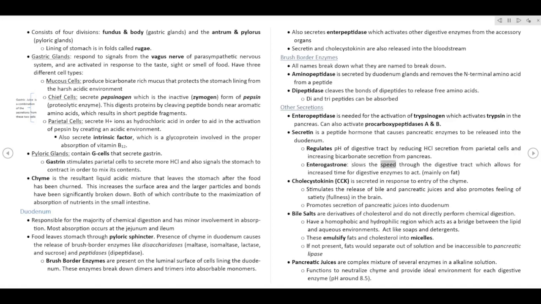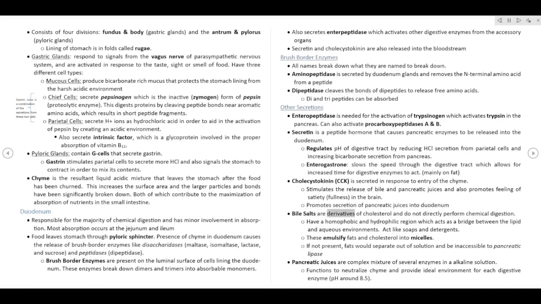Enterogastrone slows the speed through the digestive tract, which allows for increased time for digestive enzymes to act, mainly on fat. Cholecystokinin (CCK) is secreted in response to entry of the chyme. Stimulates the release of bile and pancreatic juices and also promotes feeling of satiety, fullness, in the brain. Promotes secretion of pancreatic juices into duodenum.